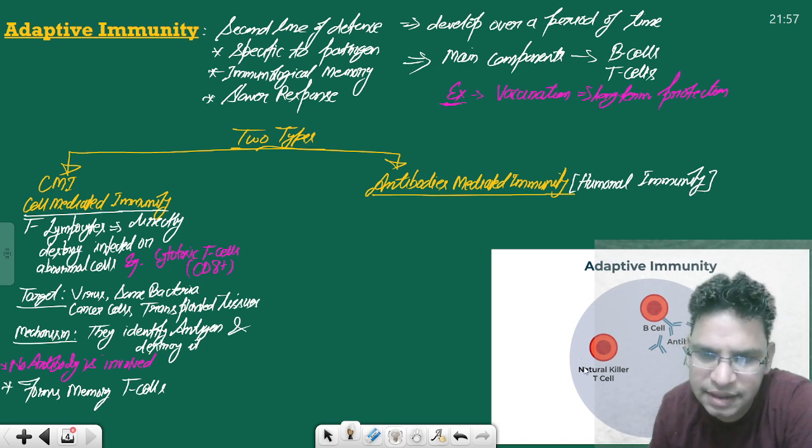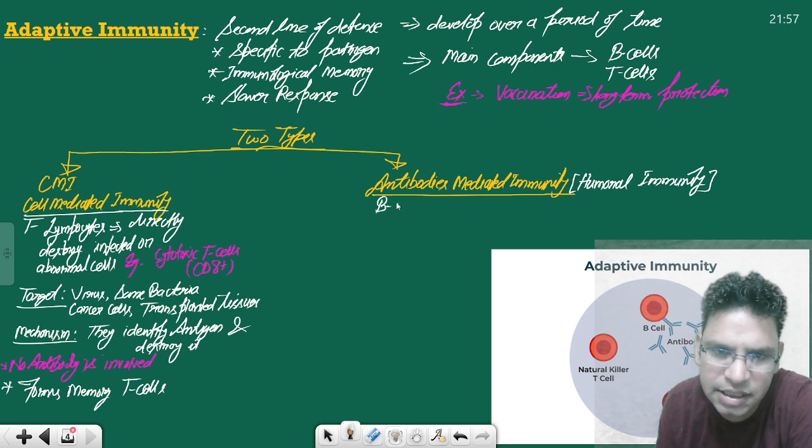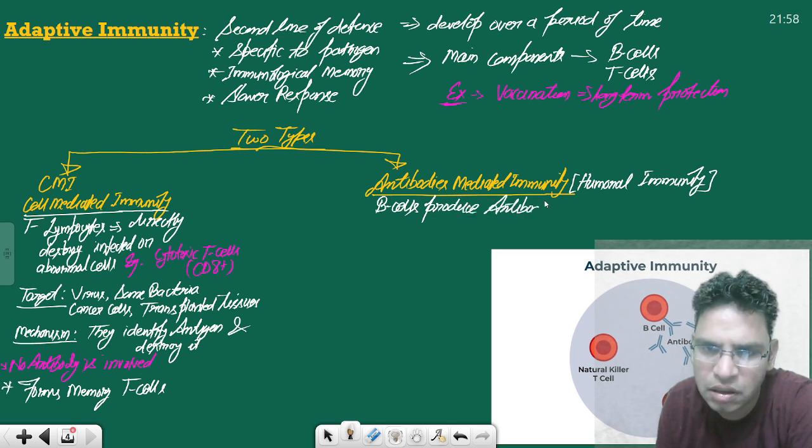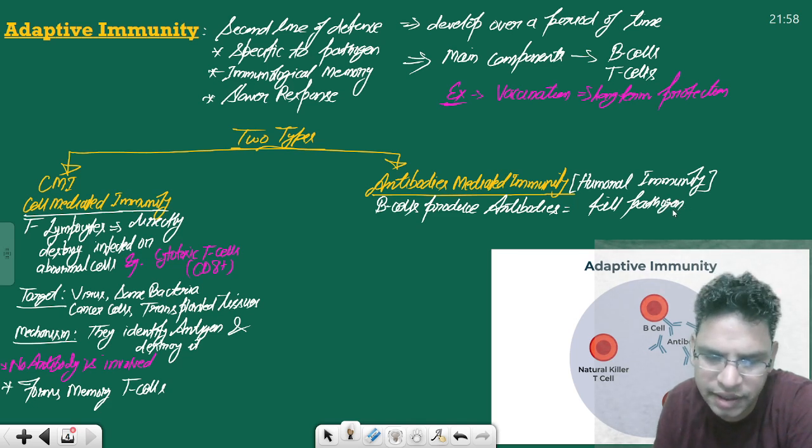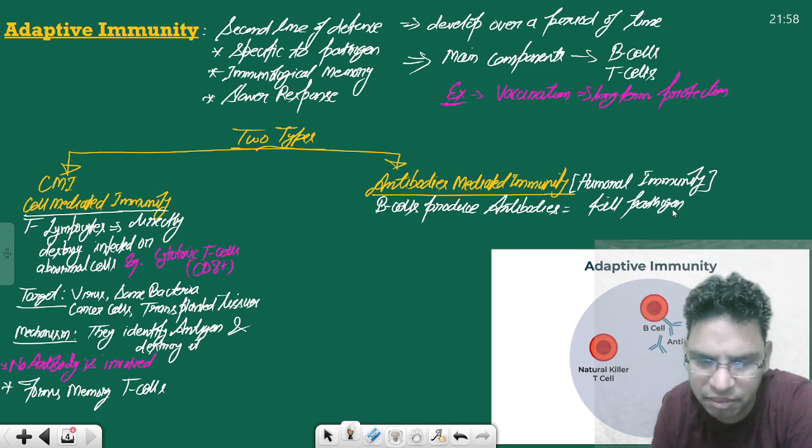What it simply means is B cells produce antibodies and kill pathogens. Main cells are B lymphocytes. Again, helper T cells are also required.